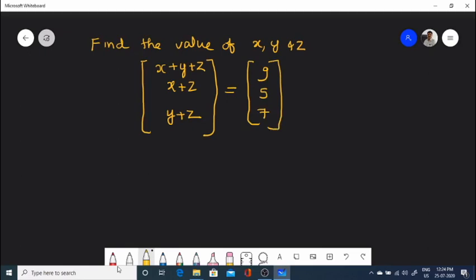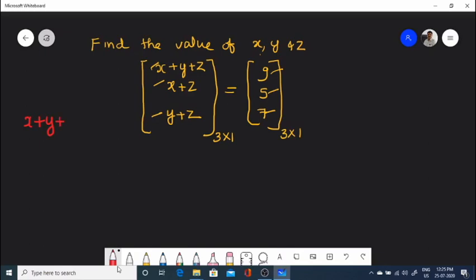Observe that both are column matrix having only one column, but both matrix have 3 rows. So therefore 3 by 1 matrix both are. So 3 rows in both matrix, we have 3 rows and only one column. Examples for column matrix. So therefore both are of same order. We can equate the corresponding elements of both matrices.